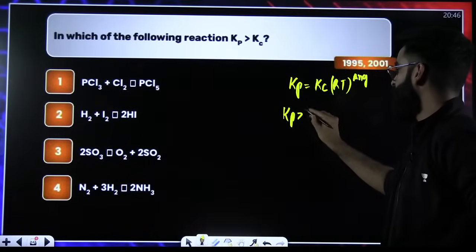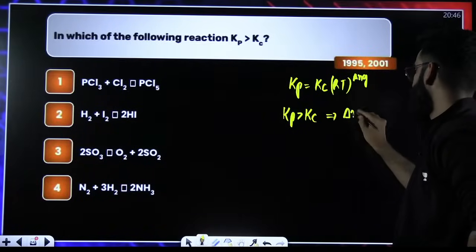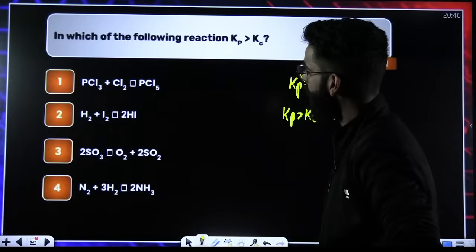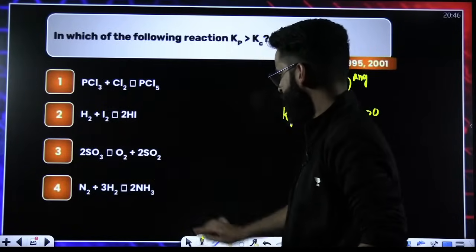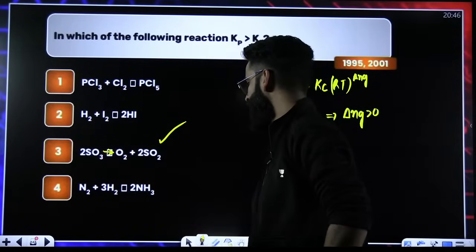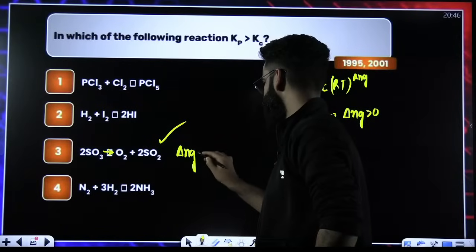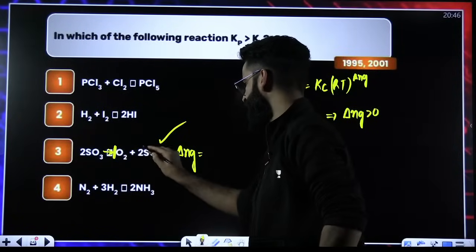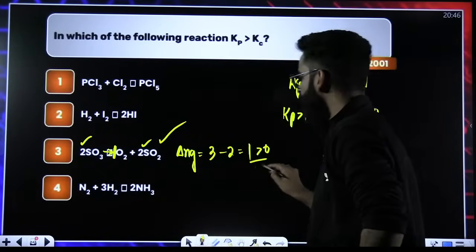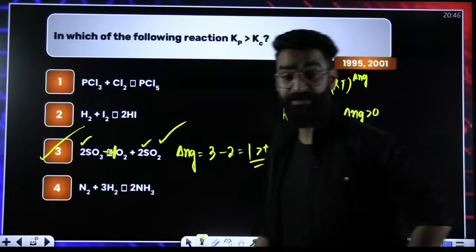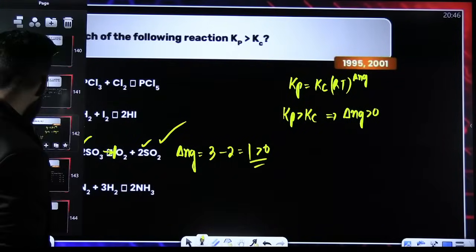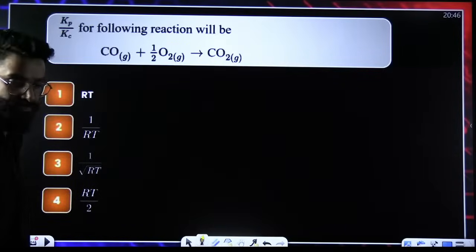Kp will be greater than Kc only if delta Ng is greater than 0. Now, for which reaction is delta Ng greater than 0? If you look at this particular reaction, delta Ng is equal to the number of moles of gaseous products, which is 1 plus 2, which makes it 3, minus 2, that comes out to be 1. So delta Ng is greater than 0. So this is the reaction in which Kp will be greater than Kc. Simple, people? Tell me the answer of this particular question quickly.